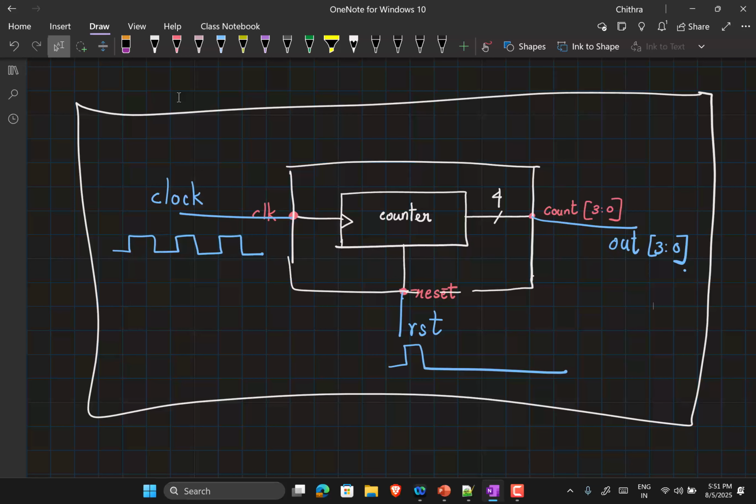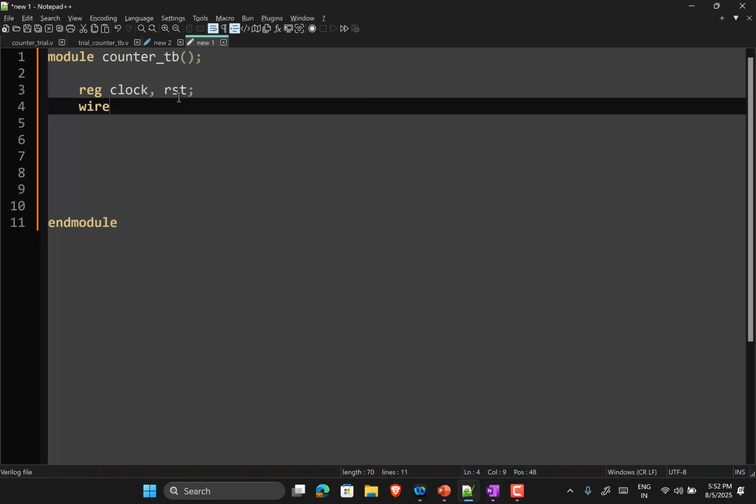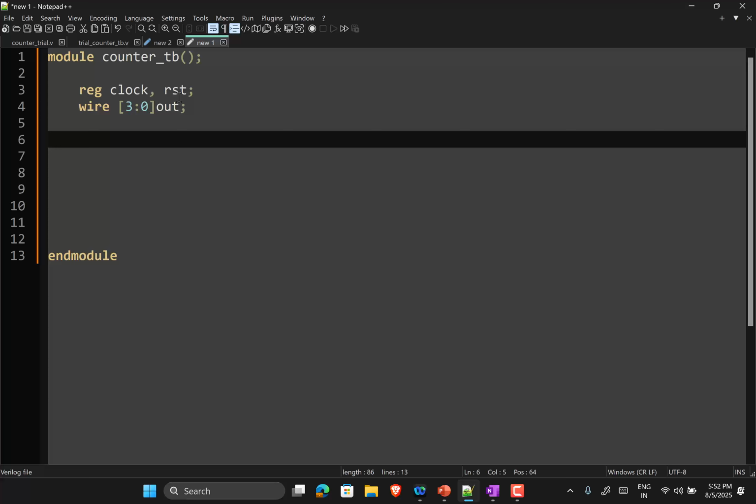What comment can you make about out? It is being driven by a port. It is being driven by this port. Therefore, I declare out as a wire. So I say wire [3:0] out.